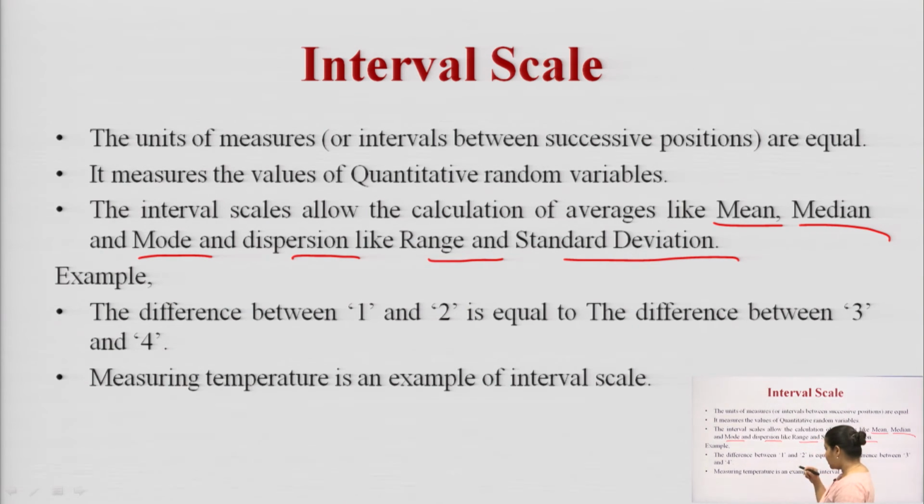For example, the difference between 1 and 2 is equal to the difference between 3 and 4, meaning 1 and 2 have a difference of 1, and similarly 3 and 4 also have a difference of 1, and measuring temperature is an example of the interval scale.